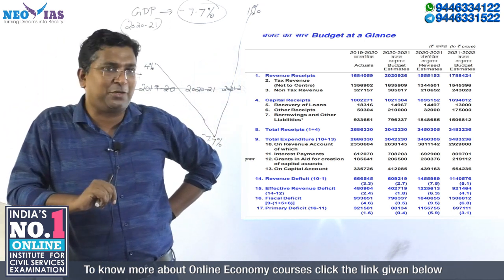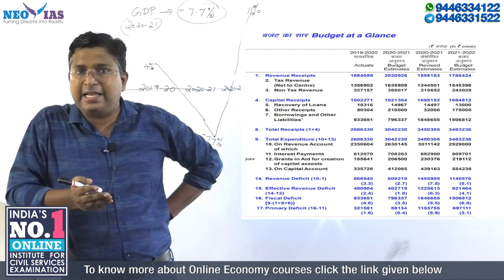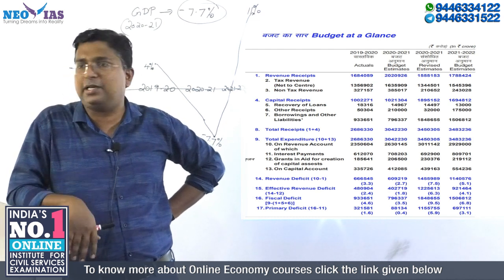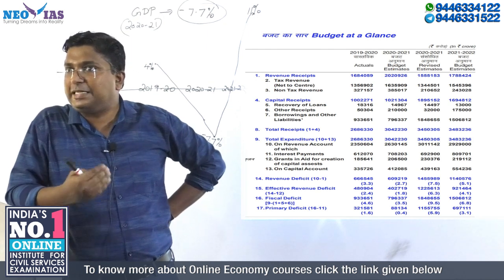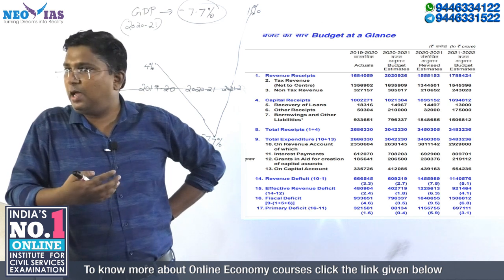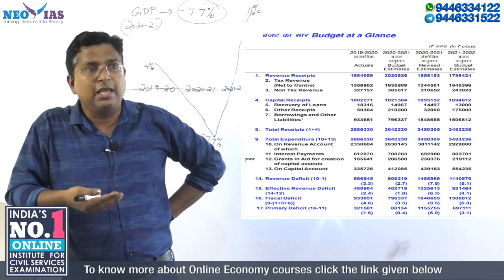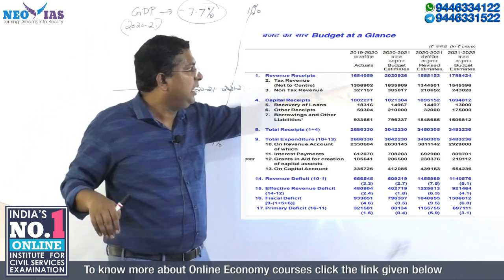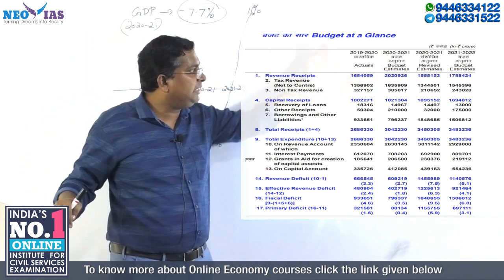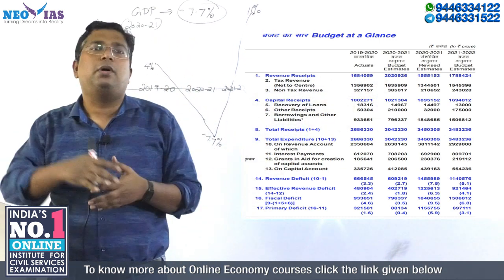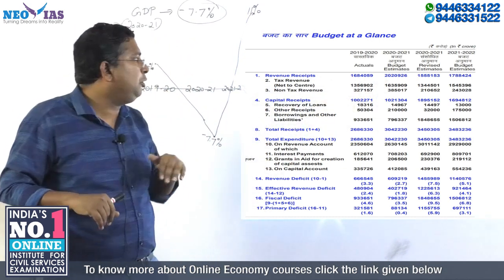Only the industry and service sectors were affected. From the agricultural sector, tax revenue is very low in India. The service and industrial sectors have still not recovered, so the revenue collection will take some more time to come back to the level of 20 lakh. Keep that background in mind.